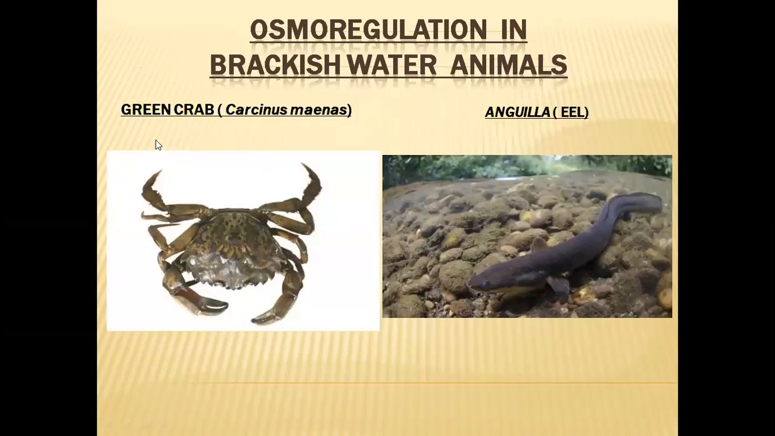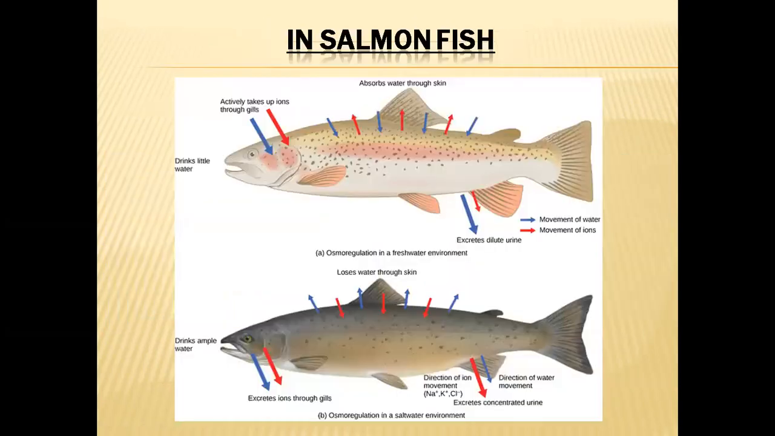And another thing, green crab, Carcinus maenas, and eel fishes. These eel fishes and Carcinus maenas also can live in waters in which a wide range of differences can take place. The eel fishes live in sea waters, and for breeding purposes they come to fresh waters. When they are living in sea waters, they behave like marine organisms. And when they come to rivers, they behave like freshwater organisms. Like this, Carcinus maenas or green crab also has the same capacity.